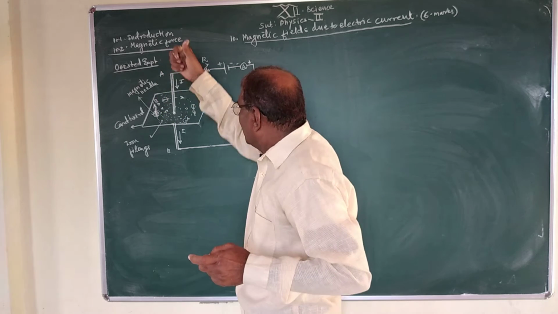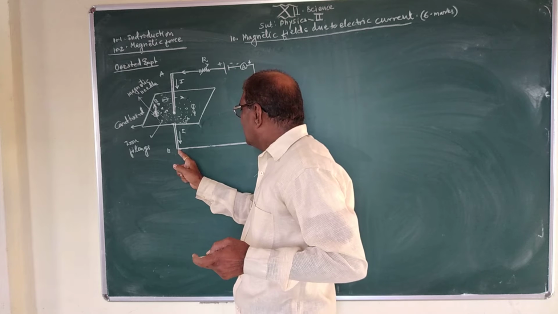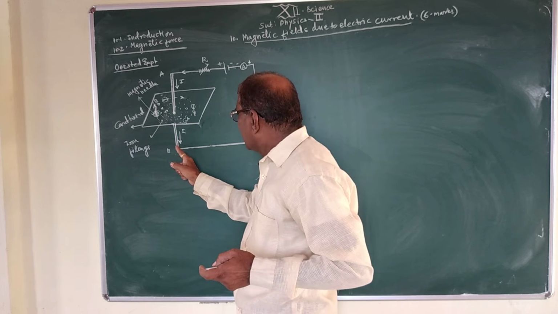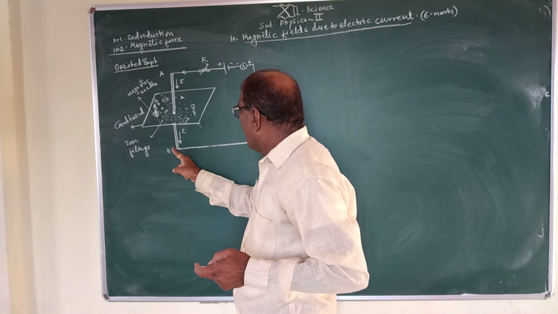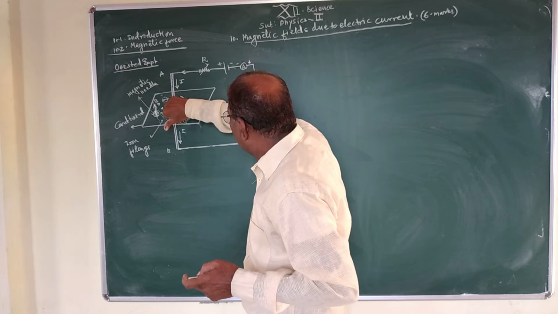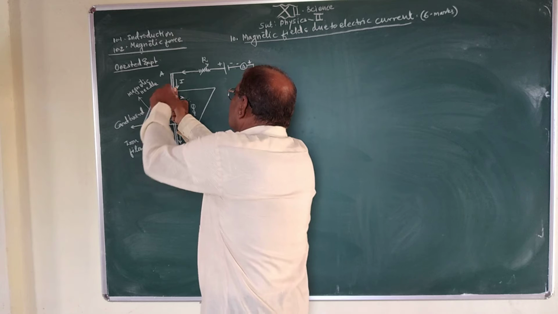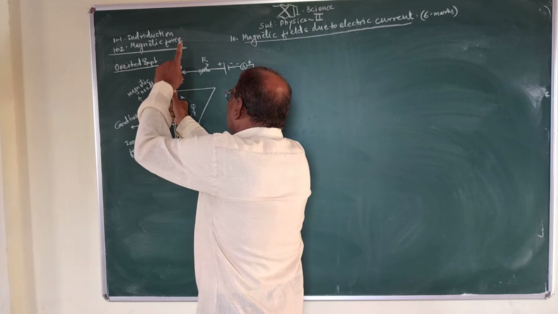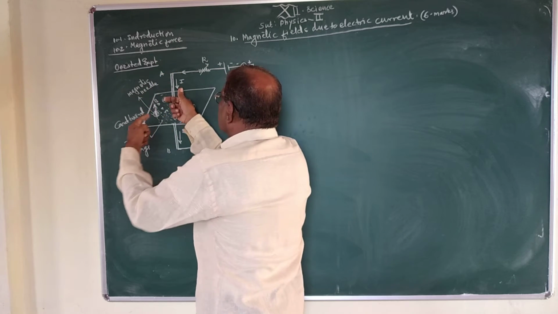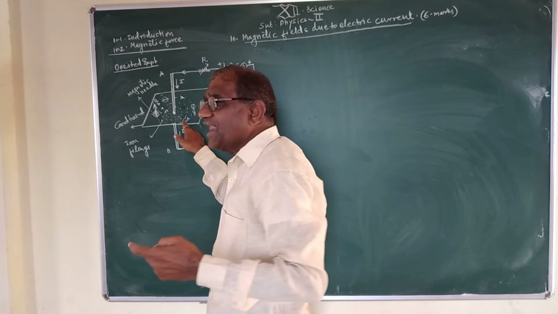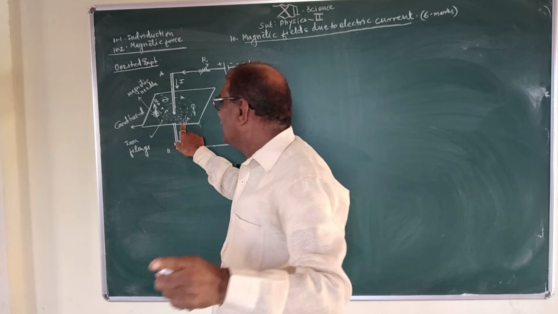If there is flow of electric current through this straight wire from B to A, then this thumb represents the direction of electric current, while the curled fingers around the thumb represent the direction of magnetic field.